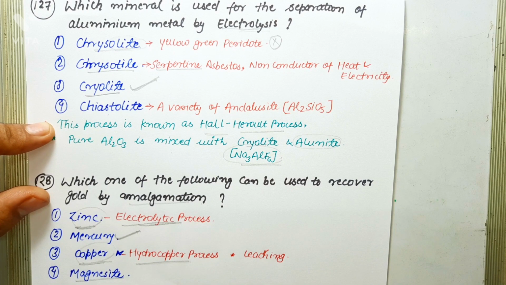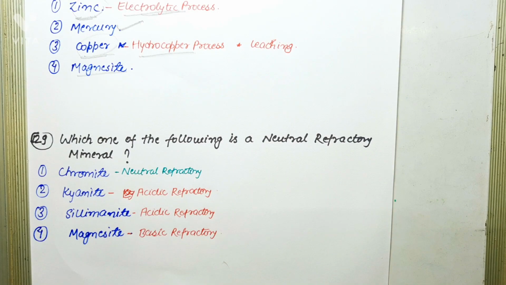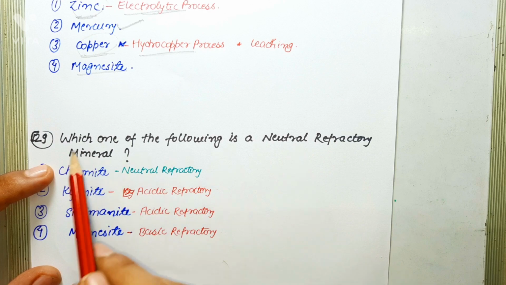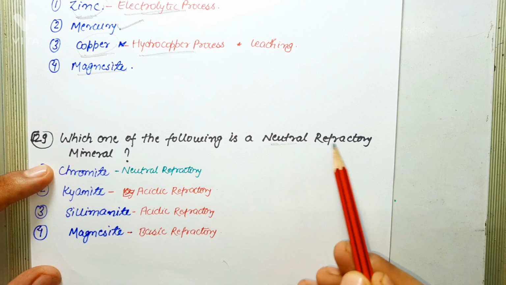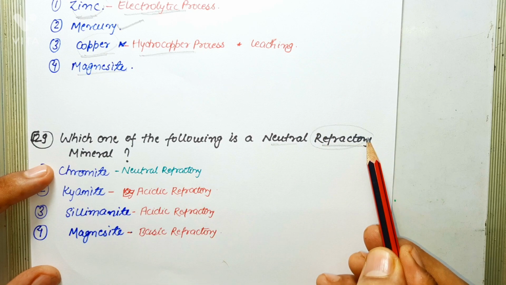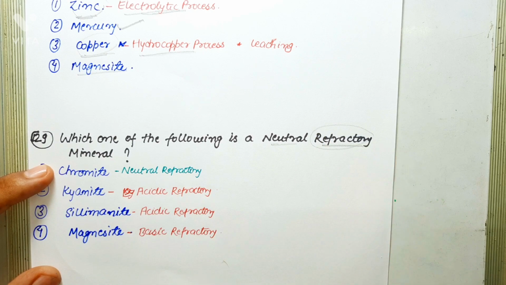Next question says, which one of the following is a neutral refractory metal? So in this question there are two words, neutral and refractory. So first let's know what are refractory metals. Refractory metals are those that withstand change in temperature, pressure and chemical environment. And these are basically of three types depending upon their composition corresponding to the reaction that they will withstand.